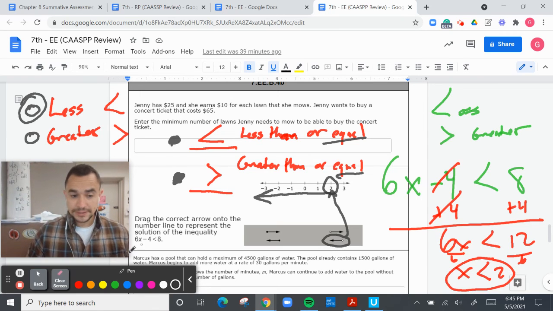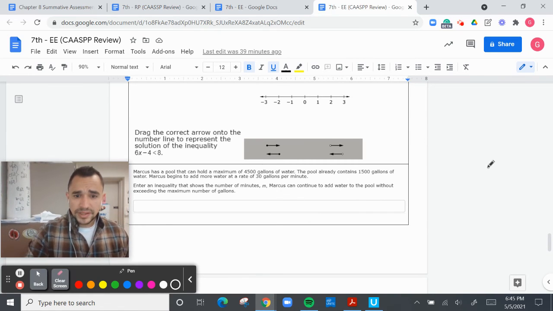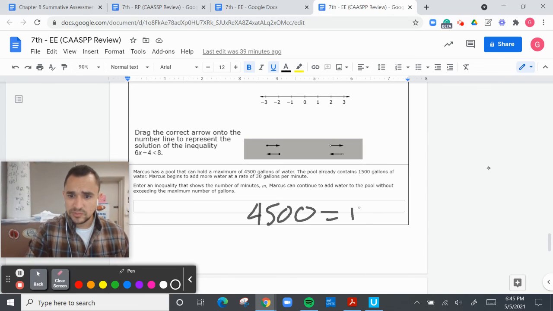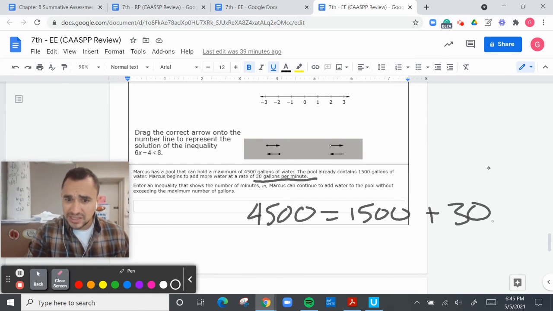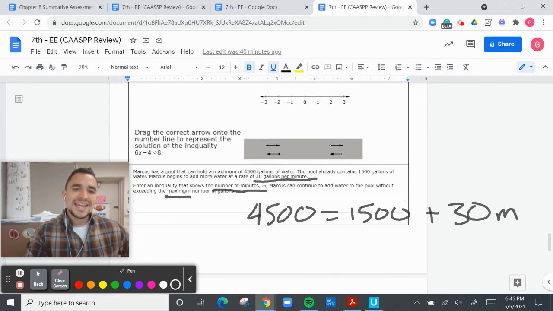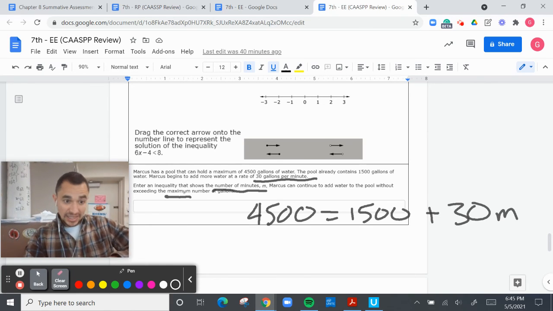Moving on. All right, next one. Marcus has a pool that can hold a maximum of 4,500 gallons of water. The pool only contains 1,500, so it already has this as my starting point. Marcus begins to add more water at a rate of 30 gallons per minute, and the number of minutes is M. Marcus can continue to add water to the pool without exceeding the maximum. Okay, this is the word maximum. So it has to be at 4,500 or less. If it goes over, well, it can't hold it, and it's just going to overflow.